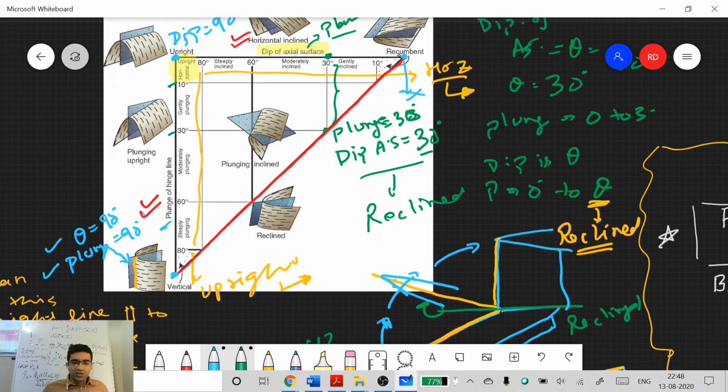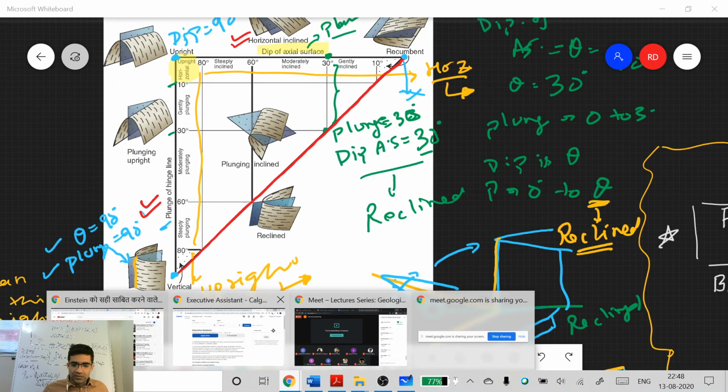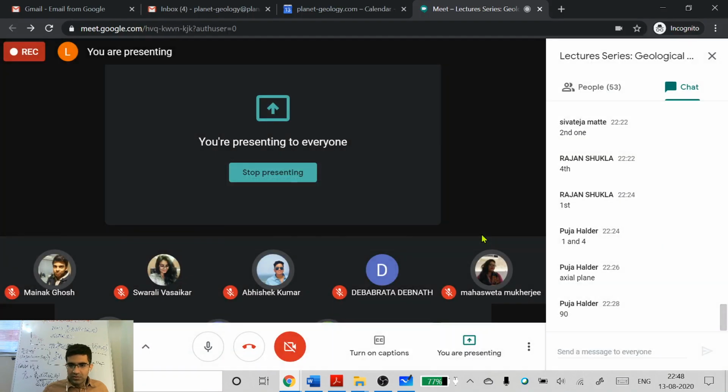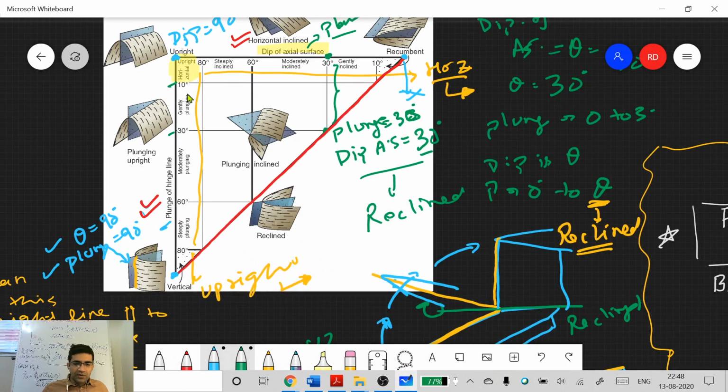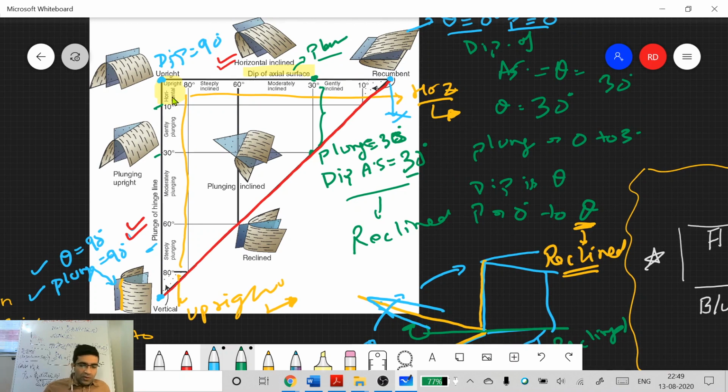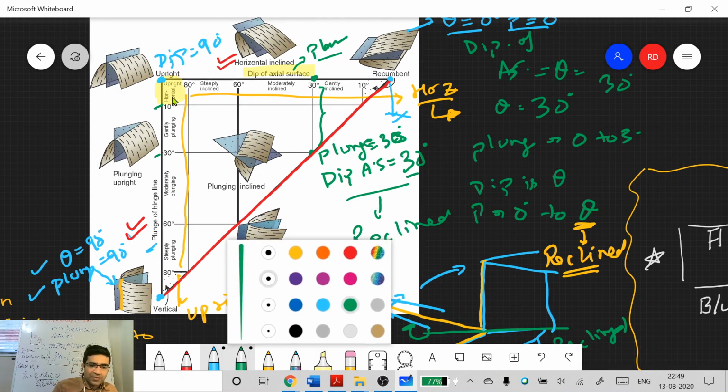So along this line you have inclined, along this vertical line you have upright. These are all upright folds, these are all horizontal folds. Recumbent is a special type of horizontal fold, or a special type of reclined fold. Similarly, a vertical fold is also reclined and also upright. So this distinction should be very clear. But you see, this is also a horizontal fold. This is where people will commit mistakes.